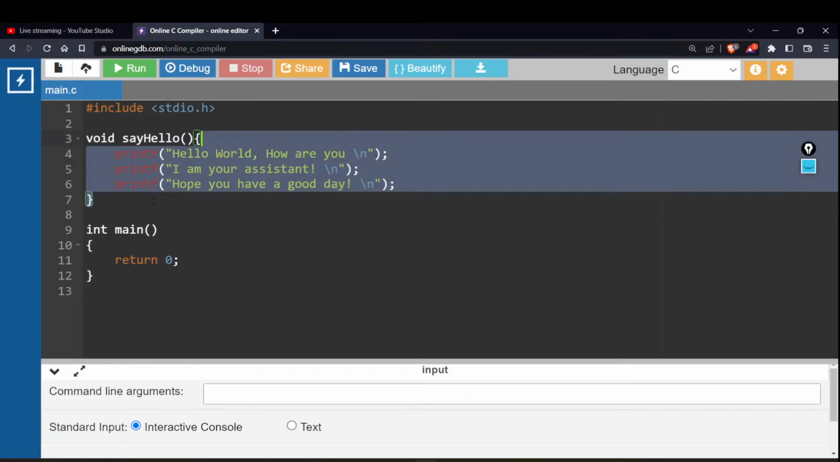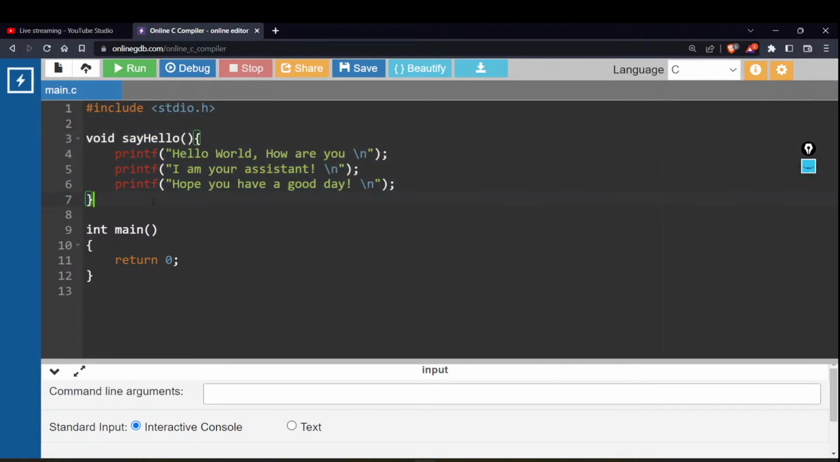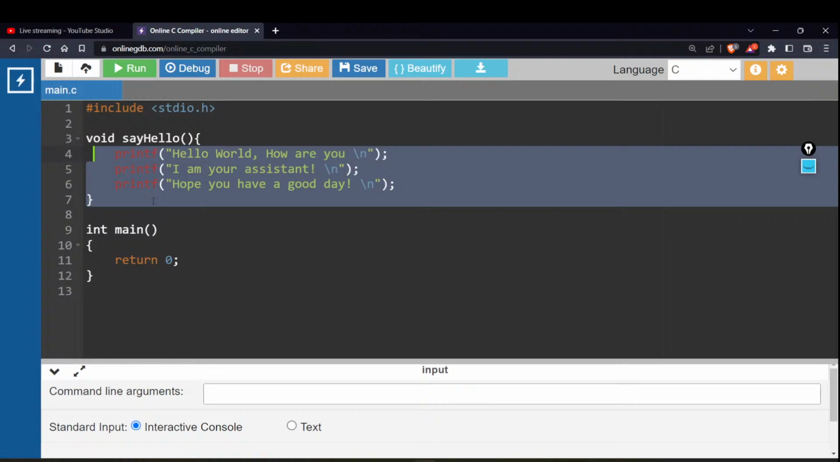Please make sure that whenever you are defining a function, it has to be outside the main program. You cannot define a function within a main program, as of now at least. You have to define it outside of the main program. And in case you want to utilize it in the main program, you have to define it above the main program, or at least declare it above the main program.